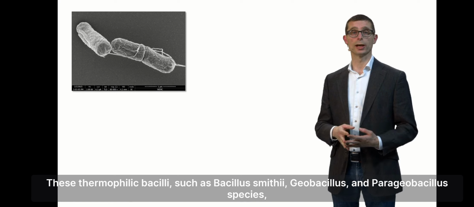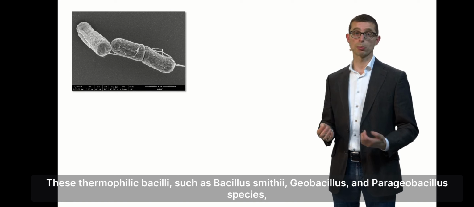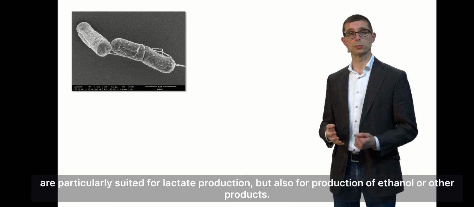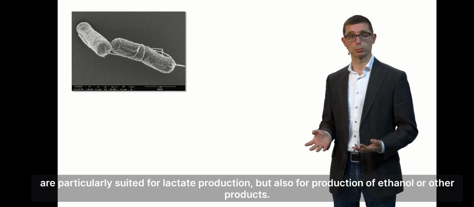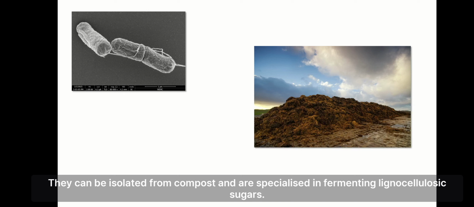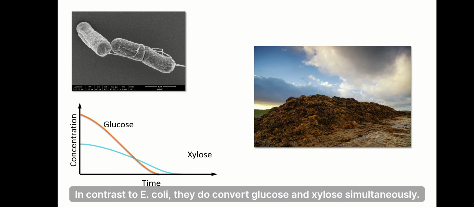These thermophilic bacilli, such as Bacillus smithii, Geobacillus and Parageobacillus species, are particularly suited for lactate production, but also for production of ethanol or other products. They can be isolated from compost and are specialized in fermenting lignocellulosic sugars. In contrast to E. coli, they do convert glucose and xylose simultaneously.